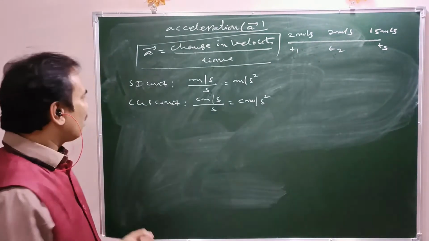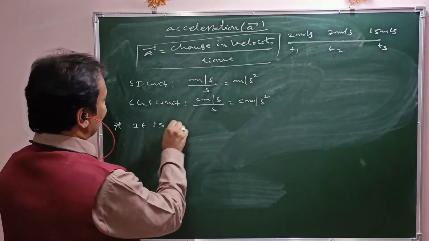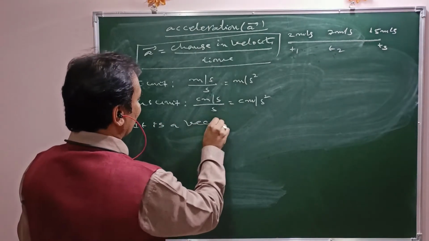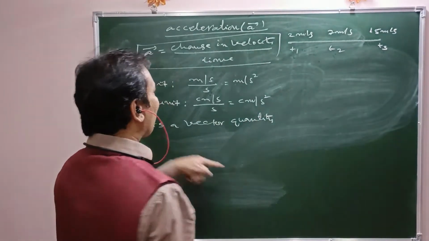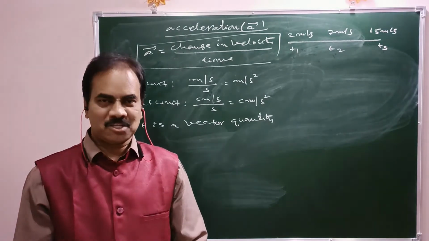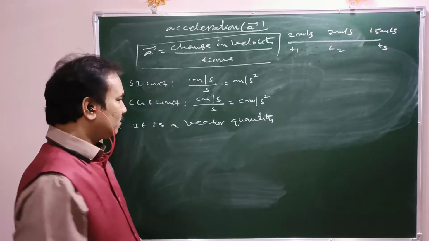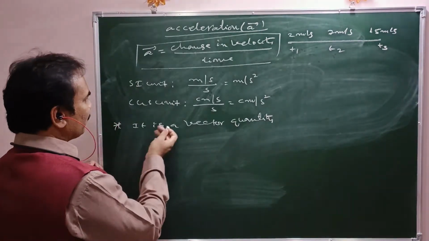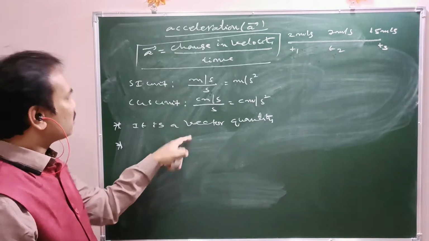Am I right? Now it is a vector quantity, meaning it follows the triangle law of addition as well as the parallelogram law of addition. It should have direction apart from magnitude also. Now what should be the direction of this vector?